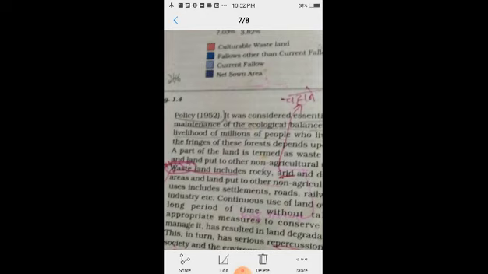Continuous use of land over a long period of time without taking appropriate measures to conserve and manage it has resulted in land degradation. It means land degradation is taking place because of these different uses of land other than forest land or agricultural cultivable lands.